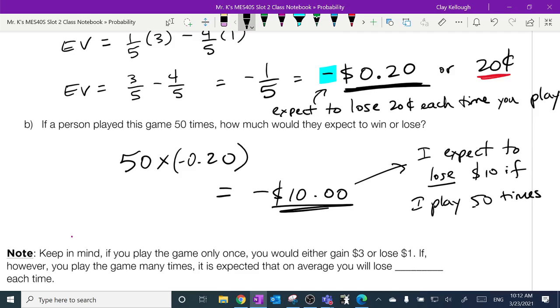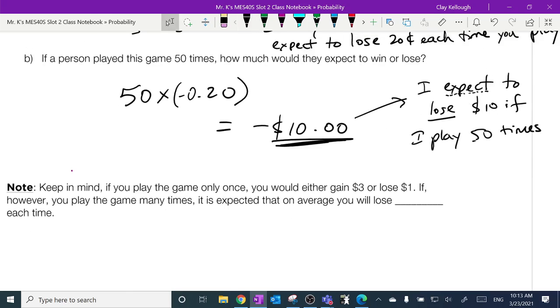Now, remember, the word expect is my theoretical probability. If we did this experimentally, if I handed out dice, we handed out some Monopoly money, and you actually played this game 50 times. Each time you played, you handed in your buck. Each time you won, you got given back the money. At the end of 50 trials for everybody, would everybody be sitting there with $10? No. One student might be sitting there with $8. The other person would be sitting there with $11. Somebody would be sitting there with $10.50. But if I did this lots of times, thousands of times, it would average to $10, right? That's that law of large numbers from lesson 2 kicking in.